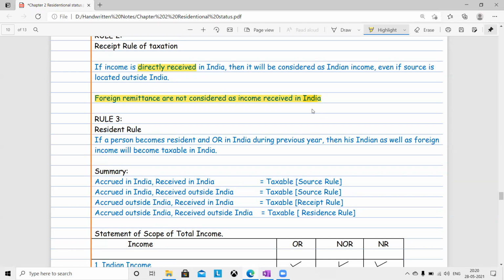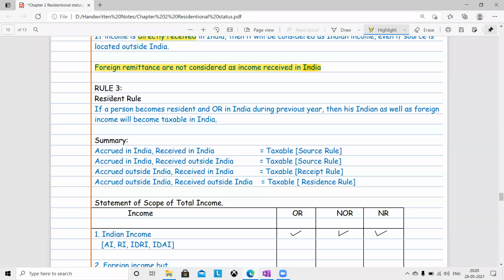You have already received income in Dubai, you are just transferring money to your mother's account or father's account. No, sir, that's not income earned. This is just a money transfer from one account to another account. That's what is known as foreign remittances, which is not taxable in India. Then the third rule is the residence rule, which is a horrible rule.